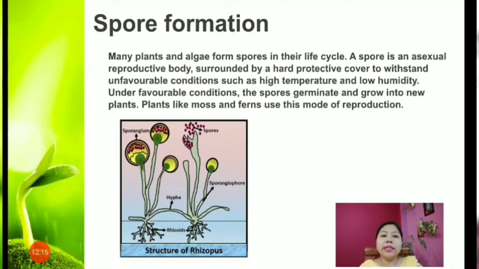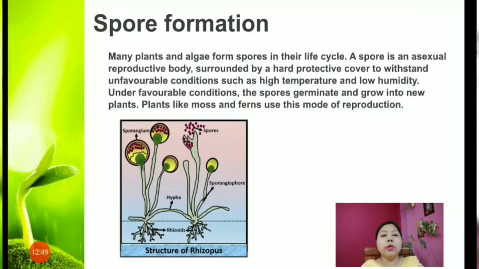A spore is an asexual reproductive body surrounded by a hard protective cover. They have a hard wall which is able to withstand the unfavorable condition, and it will protect the spore until the condition becomes favorable, and then the spore will find a moist surface so that it can germinate. Fine.